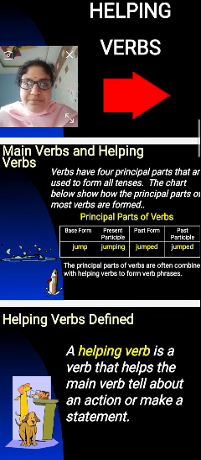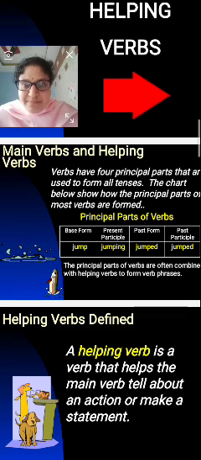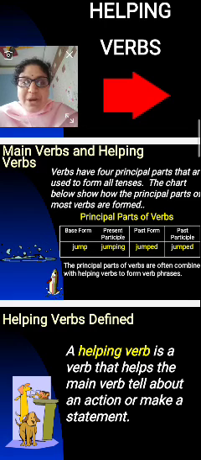Jump: base form is jump, present participle jumping, past form jumped, past participle also jumped. The principal parts of verbs are often combined with helping verbs to form verb phrases.